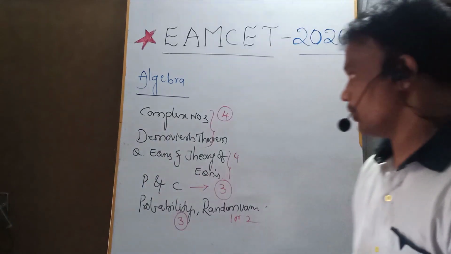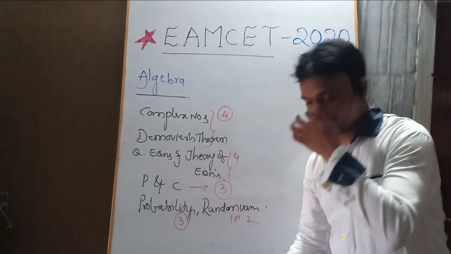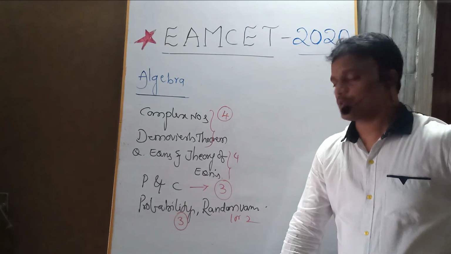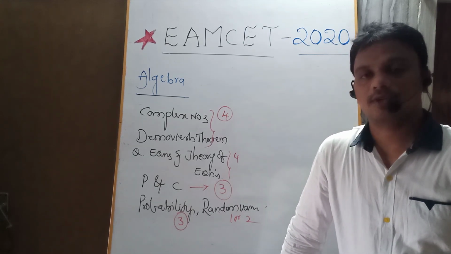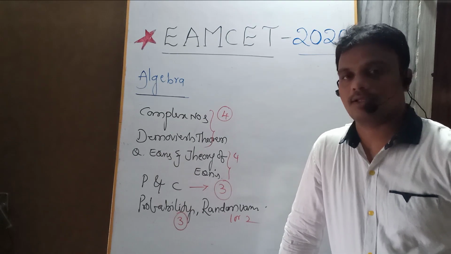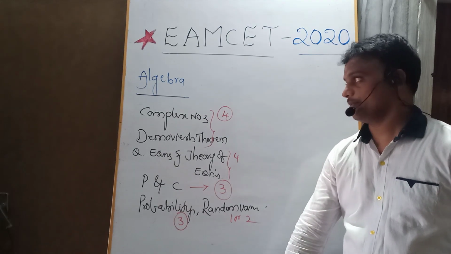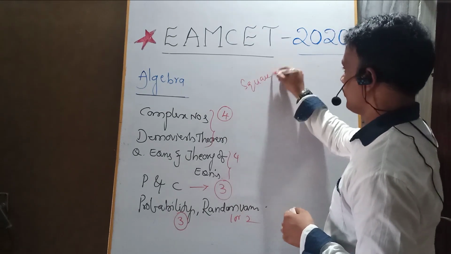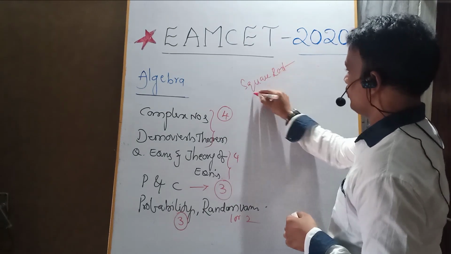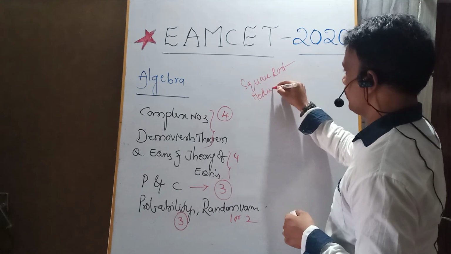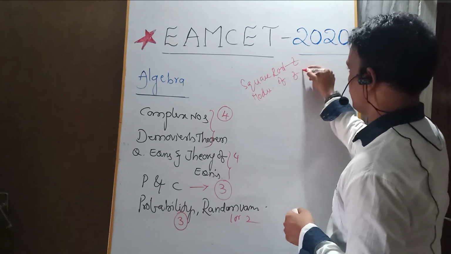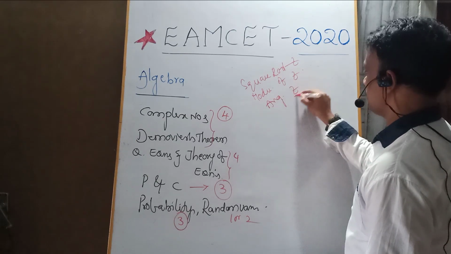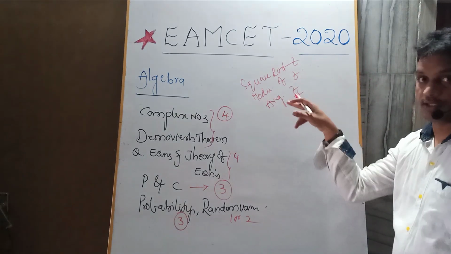First of all, from the complex numbers, it is the square root of a complex number, the modulus of a complex number. Based on that, there will be a chance to get the question. The square root of a complex number, the modulus of a complex number, and the argument of a complex number. Based on these, there will be questions.